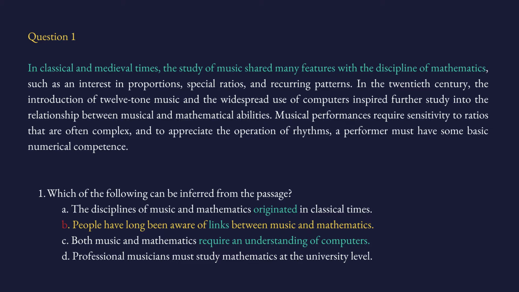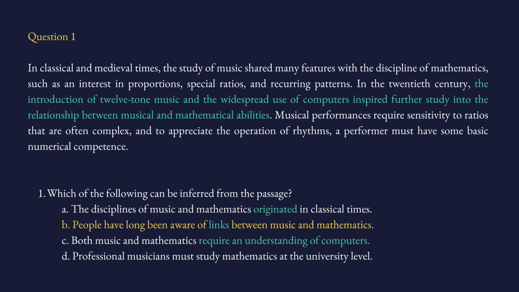People have long been aware of links between music and mathematics. So, if in classical and medieval times the study of music shared many features with the discipline of mathematics, it means that people were aware of this link. And we also see this here. It says the introduction of the 12-tone music and the widespread use of computers inspired further study into the relationship between music and mathematical abilities. So people were aware of this connection and were using it or studying it.